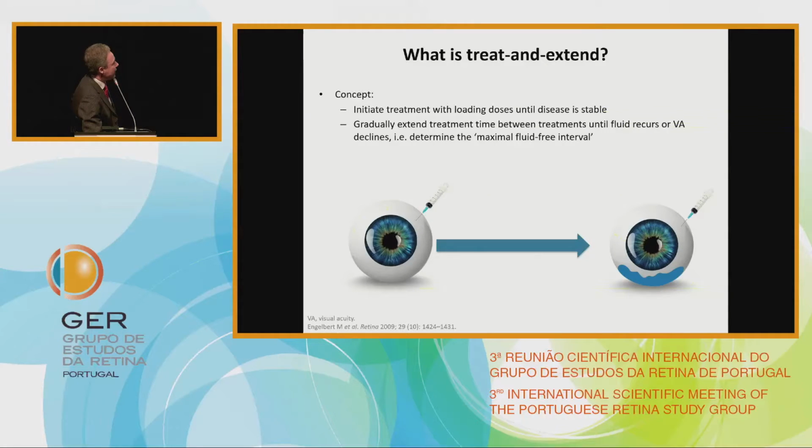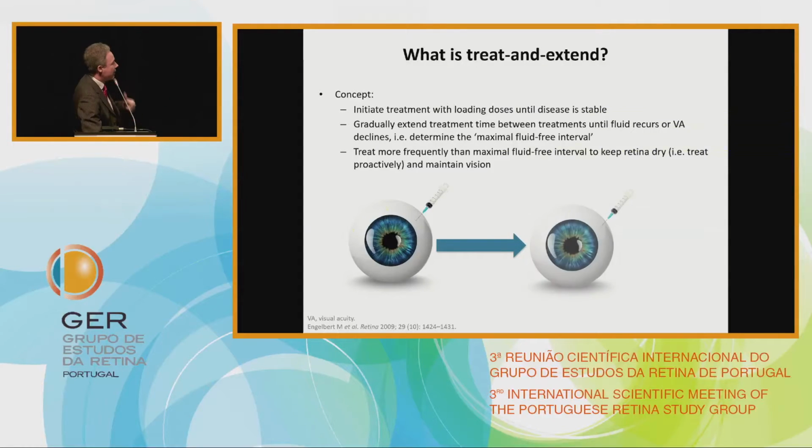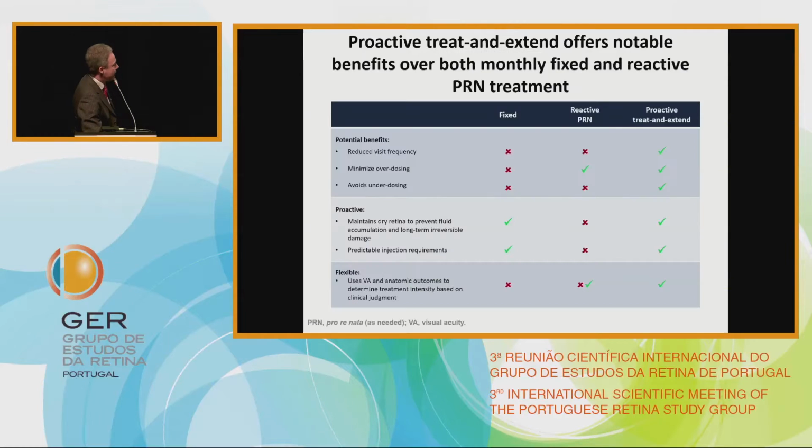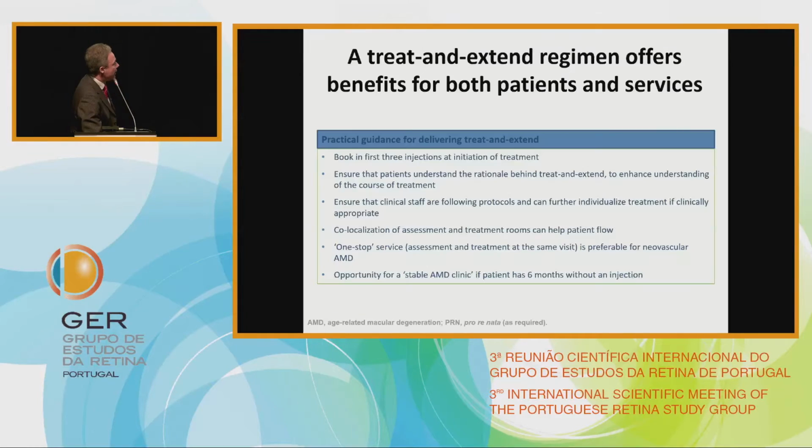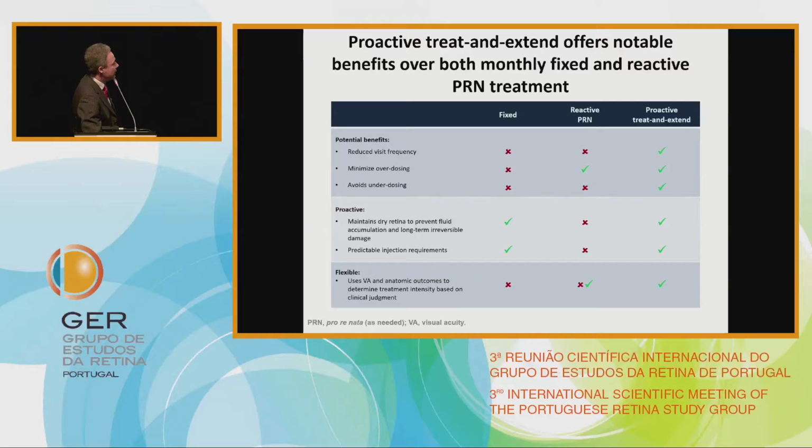It means that we have to calculate the maximal fluid-free interval between one injection and the next, and schedule the next injection before we have a relapse of fluid in the eye of each patient. This is a chart where we see the single points of proactive treat and extend treatment compared with fixed regimen and as-needed treatment.